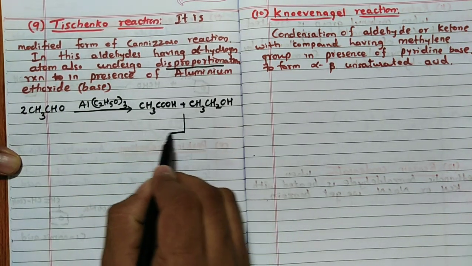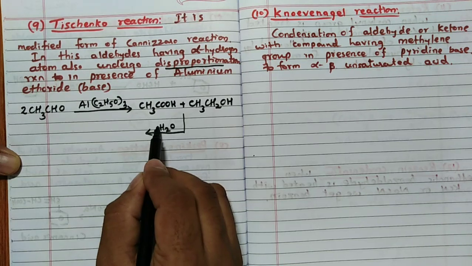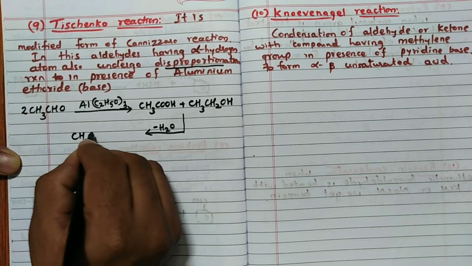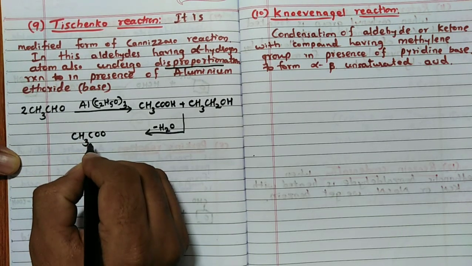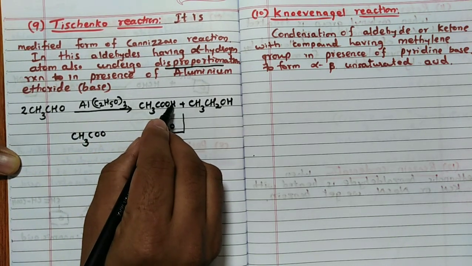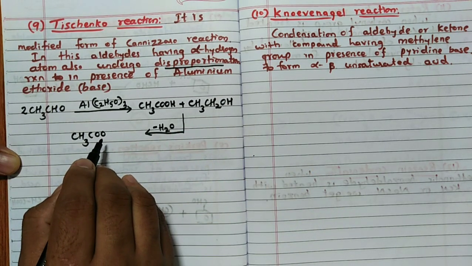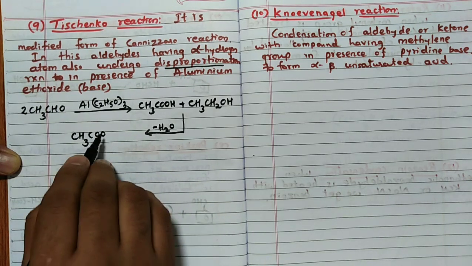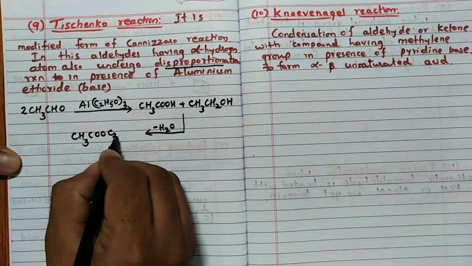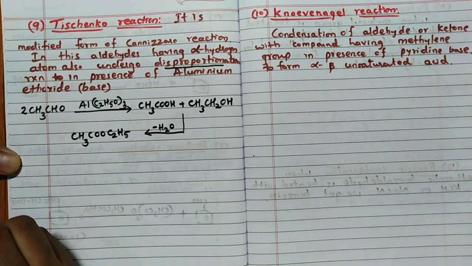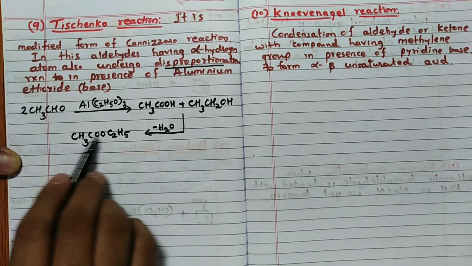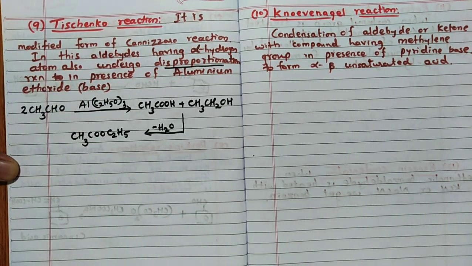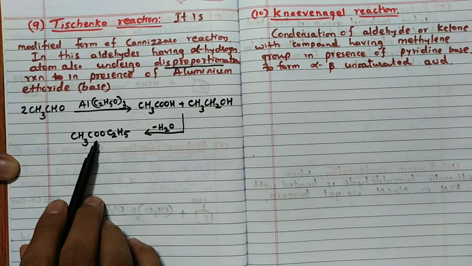Now further, this will undergo a condensation reaction, minus H2O, to form an ester, that is CH3COO. Here CH3COO, H from here, OH from here, it is removed, right? So CH3CH2OH and CH3COO, C2H5 or CH2CH3 also you can write. CH3COOC2H5 is going to form. This reaction is called the Tishchenko reaction. Remember, the end product of the Tishchenko reaction is ester only.